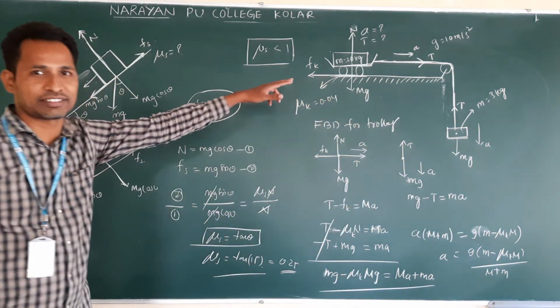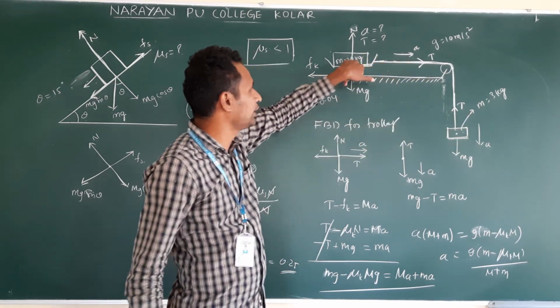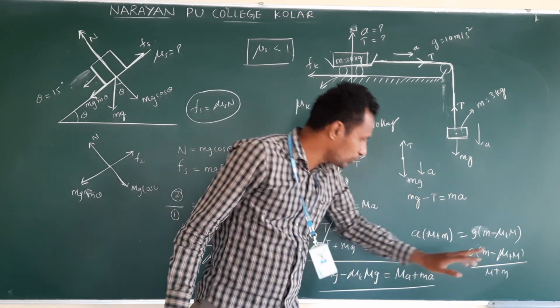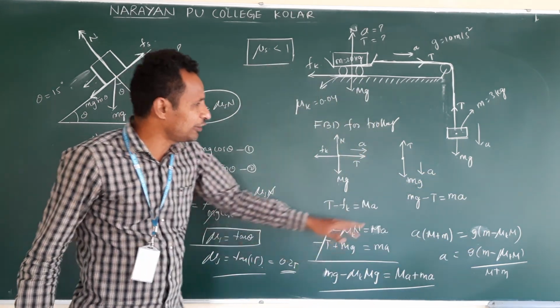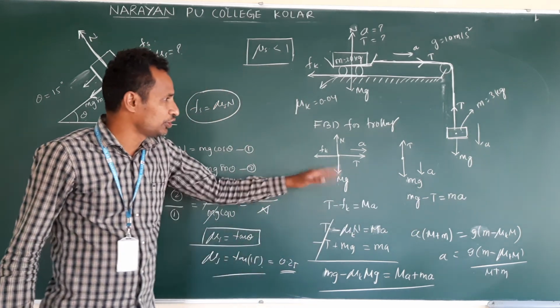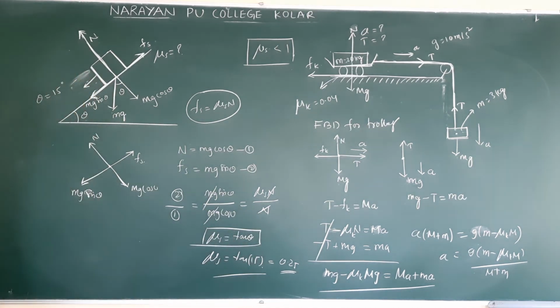All values are given. Substitute. Small m is 3 kg, capital M is 20 kg, mu k is given. Substitute, you will get the a. That a value, substitute in this expression, you will get T. That's all. So free body diagram and framing the equations are important. Right.